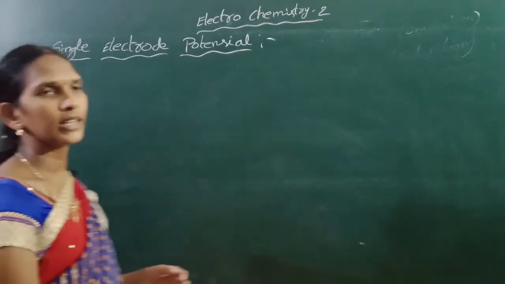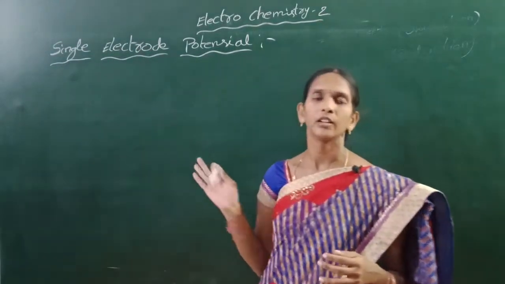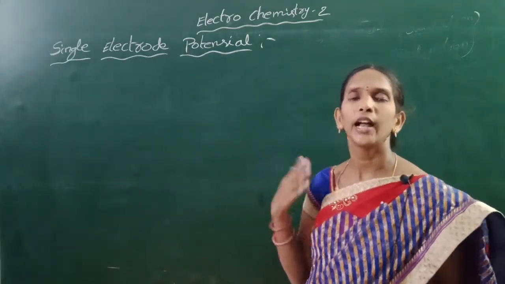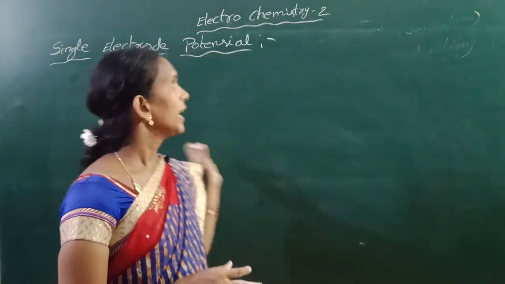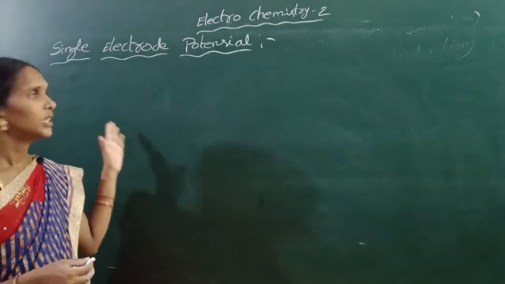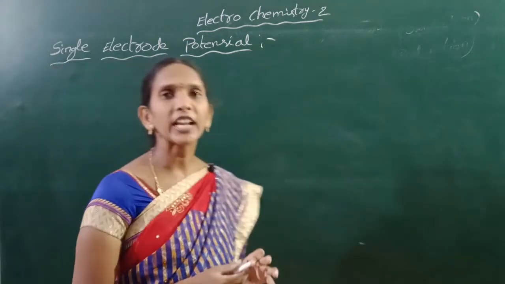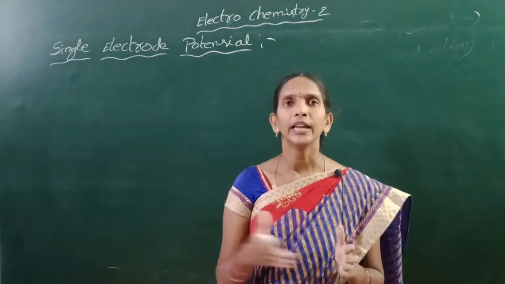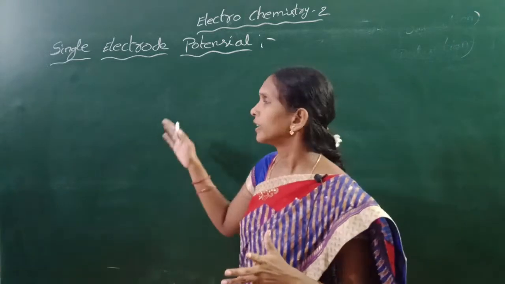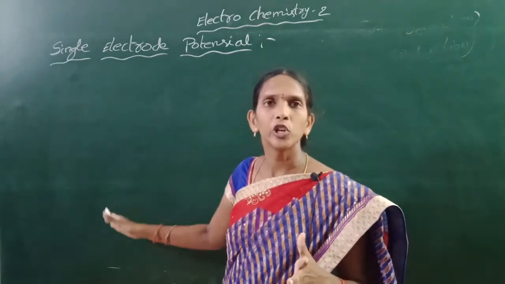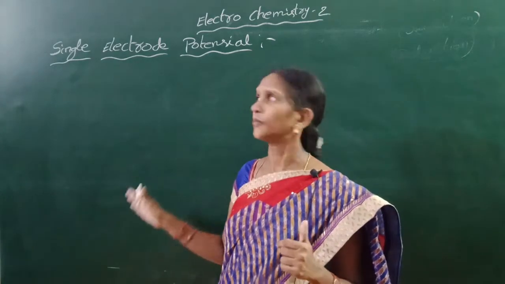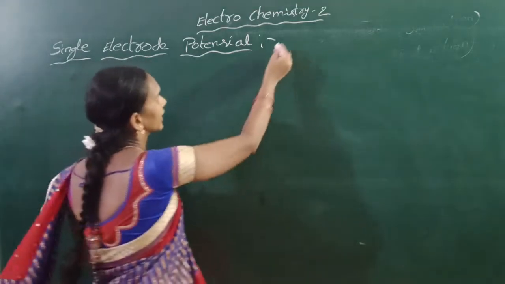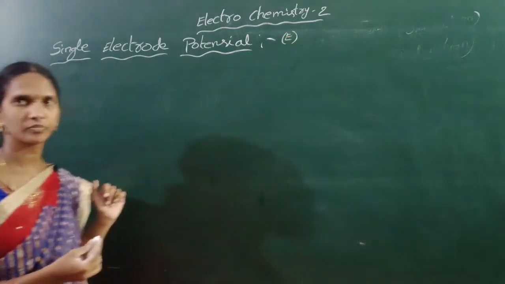Good morning, students. In the last class, we discussed the galvanic cell, single electrode potential, standard electrode potential, and EMF of the cell. Single electrode potential is defined as the potential developed by a metal and its solution having its own ions. It is indicated with capital E.